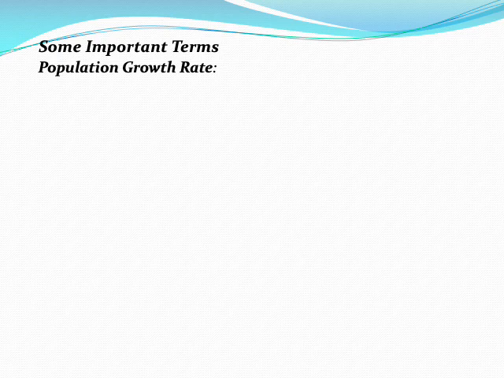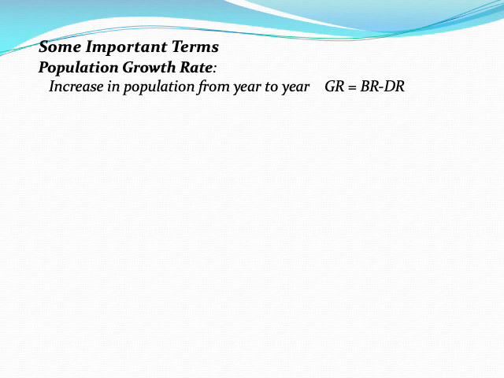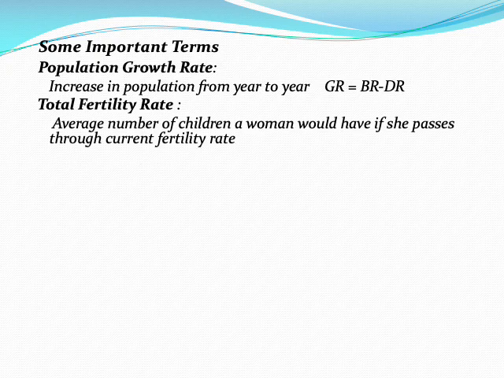Some important terms. Population growth rate: the increase in population from year to year. Population growth rate is birth rate minus death rate. Another term is total fertility rate.